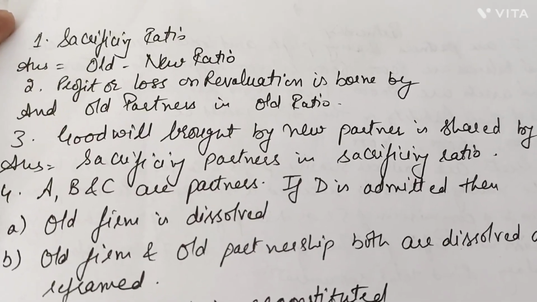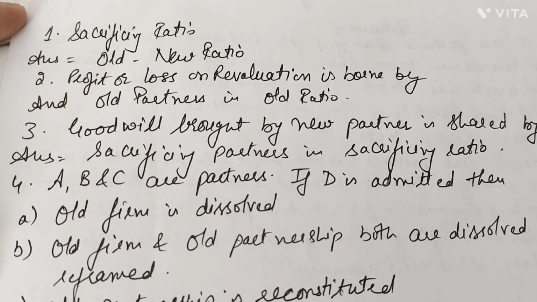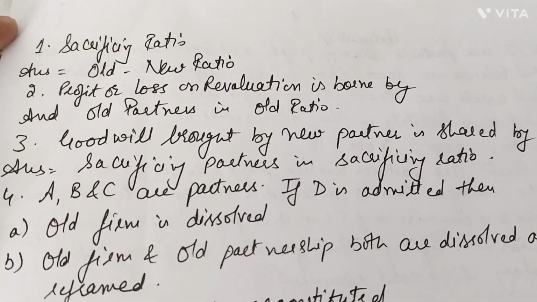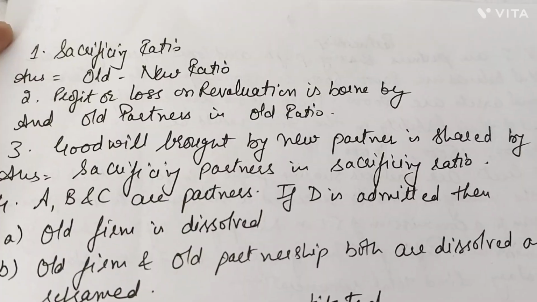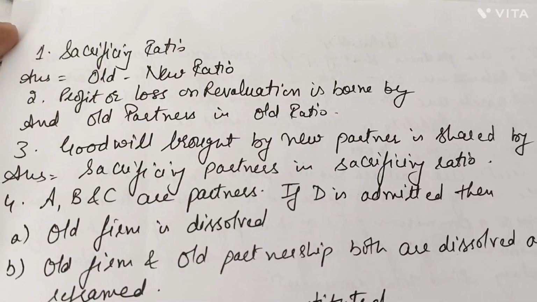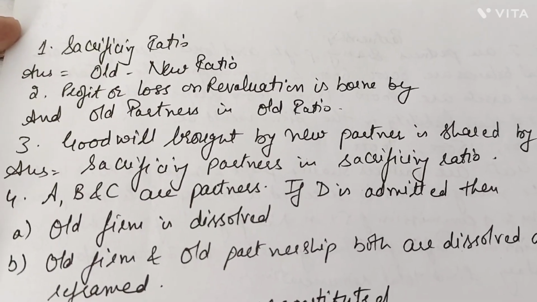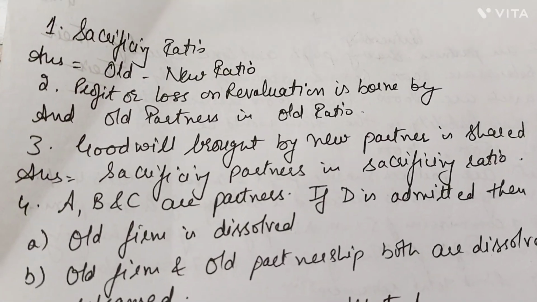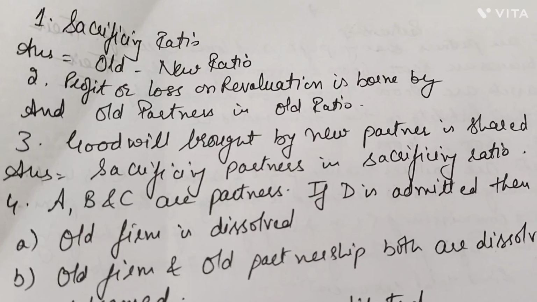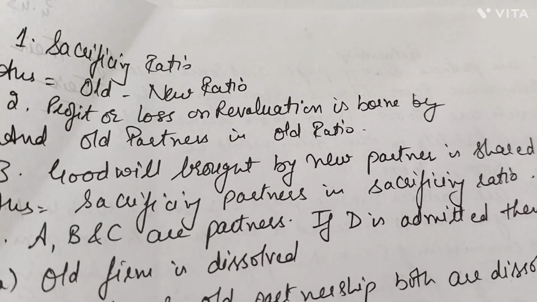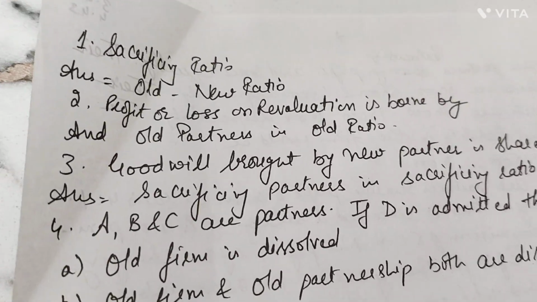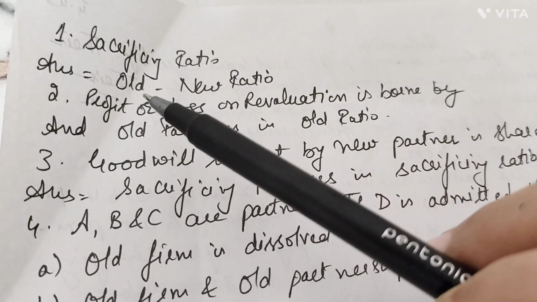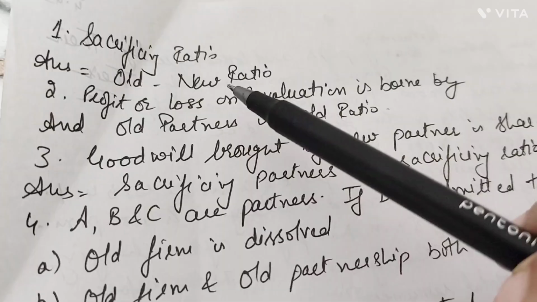The first question is, what is sacrificing ratio? Sacrificing ratio is usually the difference of the old ratio minus the new ratio, which occurs only at the time of the admission of the new partner. When a new partner is admitted, the old partners sacrifice a part of their profit for the new partner. Obviously, at that time their old ratio would be a bigger value than their new ratio. So, sacrificing ratio is old profit sharing ratio minus new.